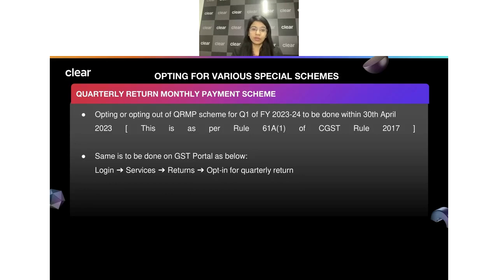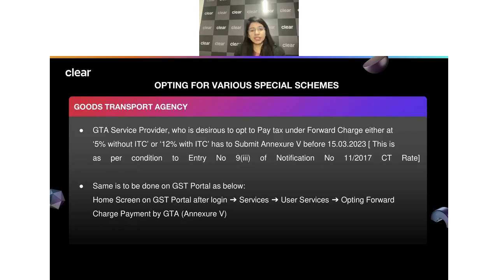It's always good that if you opt in that you want to file on a quarterly basis, do it now itself so that you don't forget. Then if you're a GTA, a goods transport agency, again, we know this is something which is already enabled on the government portal. So for the GTA, right, here we know that they have an option whether they are going to opt to pay the taxes under forward charge, right?